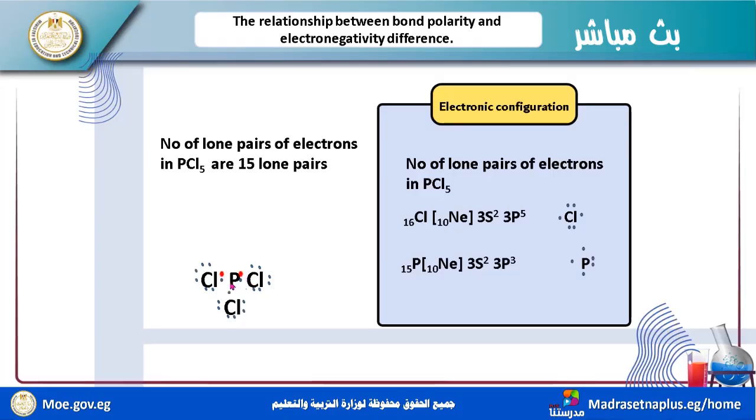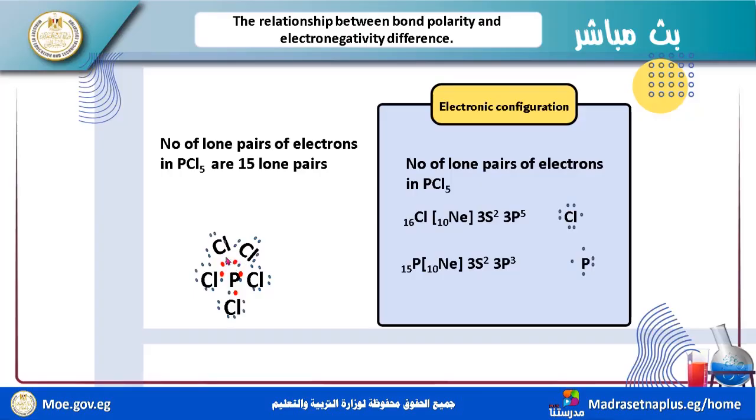We have 1, 2, 3, 4, 5, 6 electrons, this is PCl5. Okay. Now we have 1, 2, 3, 4, 5, 6, 7, 8. Count these numbers of electrons. This is a lone pair, but this is a bond pair.